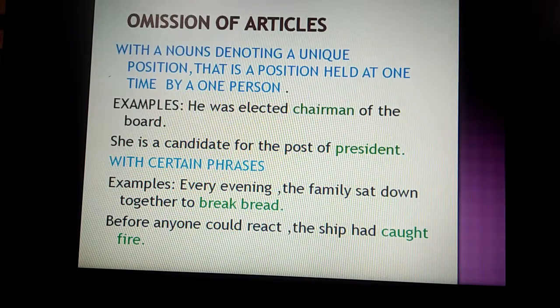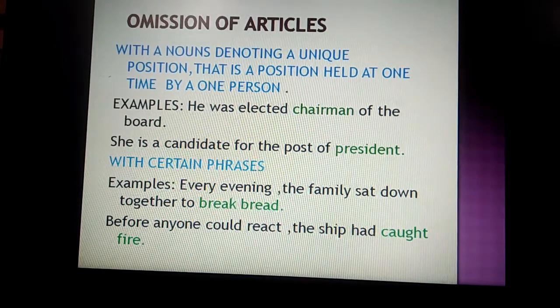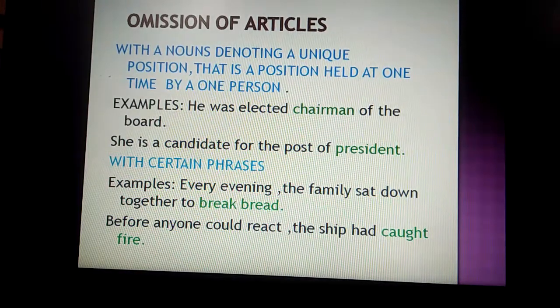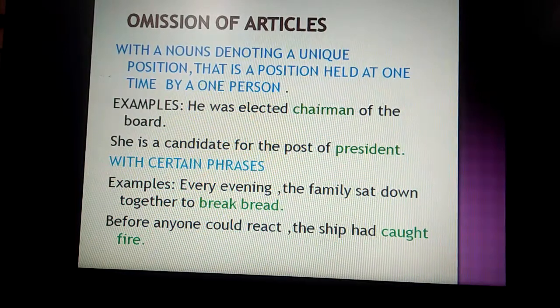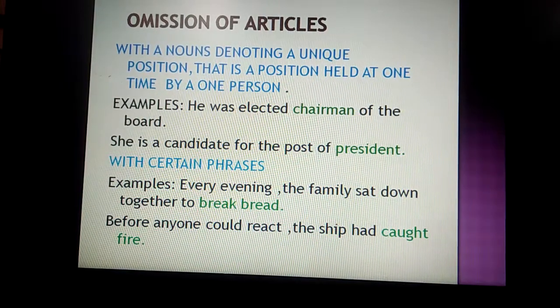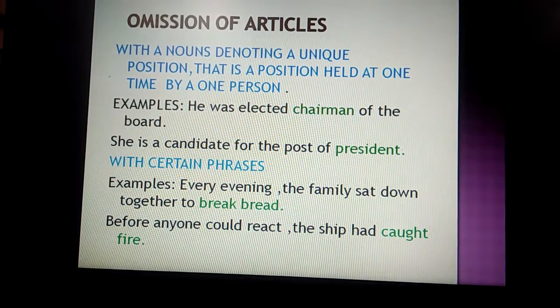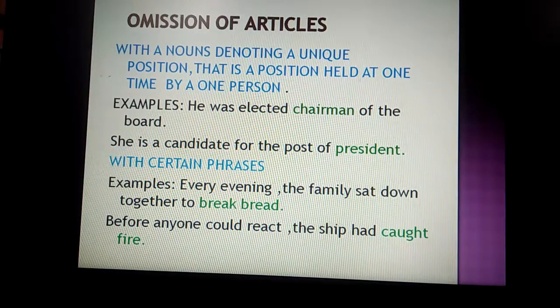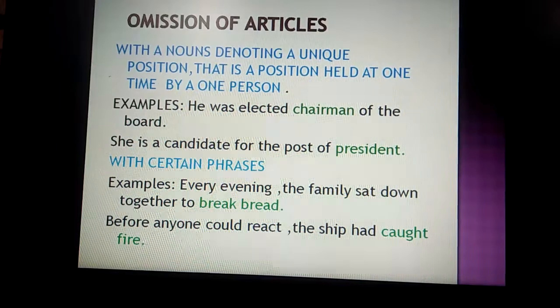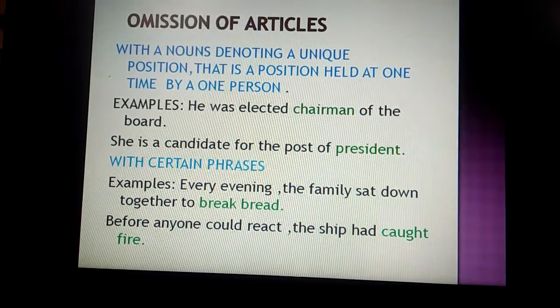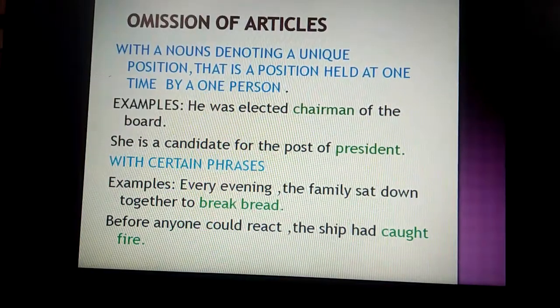Then with certain phrases. For example, every evening the family sat down together to break bread. Break bread is the phrase, so before that we never use any article. Before anyone could react, the ship had caught fire. So before a phrase like caught fire, we never use the article.